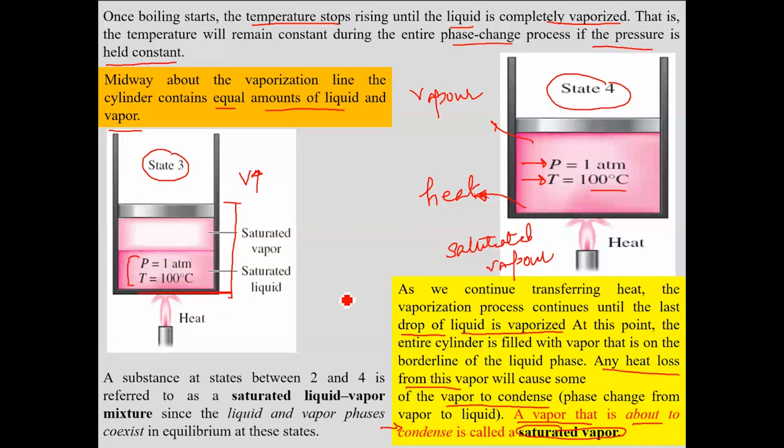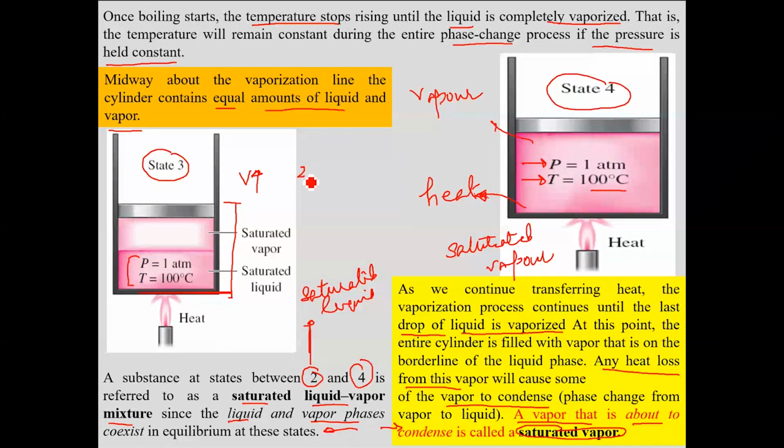And if you recall the state 2, all the states between state 2, which is saturated liquid, and state 4, which is saturated vapor, are called saturated liquid vapor mixture, where the liquid and vapor phases coexist in equilibrium.